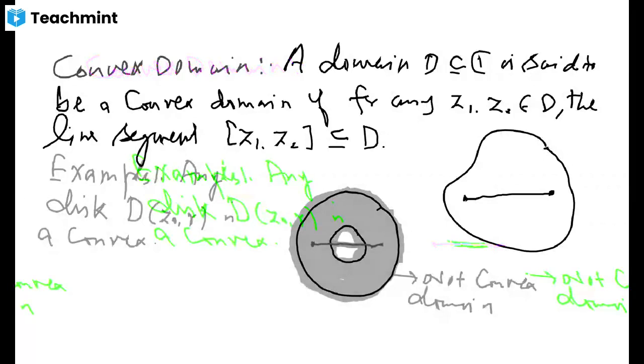Another type of domain that we have to consider is star-like domains. What is a star-like domain?